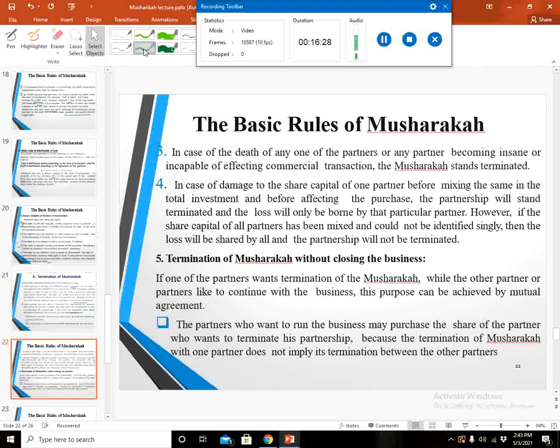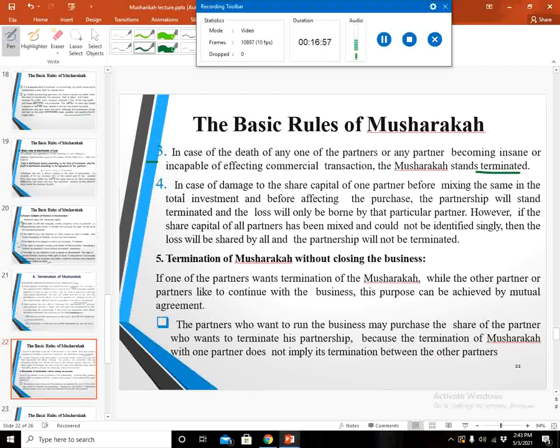The next is number 3. In case of the death of any one of the partners, or any partner becoming insane or incapable of effecting commercial transactions, the musharaka stands terminated. It means that if any one of the musharaka partners died or someone becomes insane or is incapable of doing commercial transactions, the musharaka shall stand terminated.